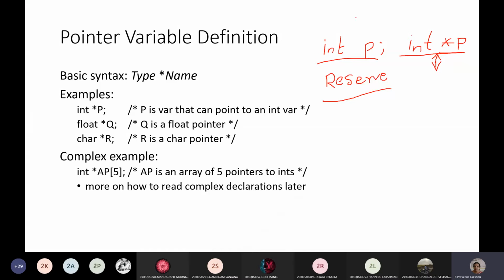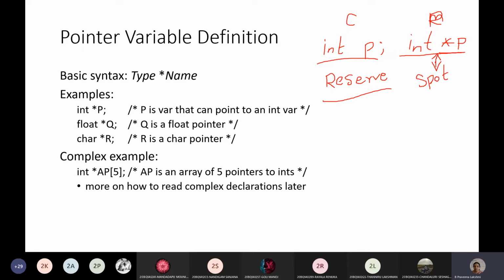So this we call compile time memory allocation, and this we call runtime memory allocation. Compile time is reserving, and runtime is spot allocation.